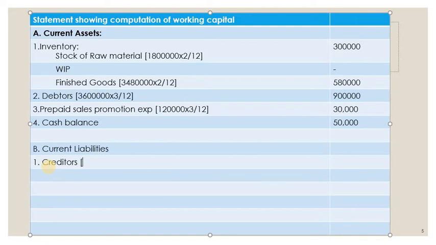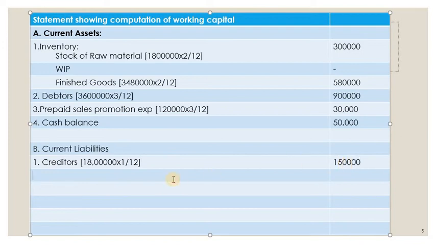So how much is the raw material? It's given in the problem, it is 18 lakh. So into how much is the credit period given? It's 1 month into 12 months. So how much is that? If we calculate, it is 1,50,000.